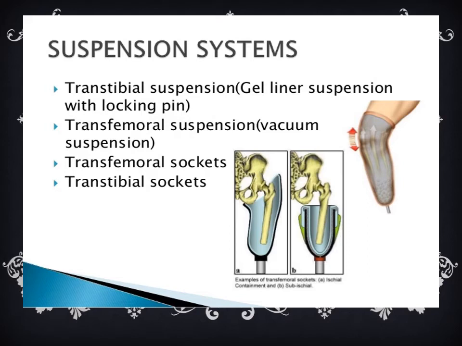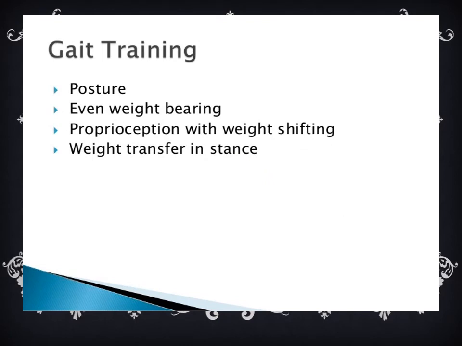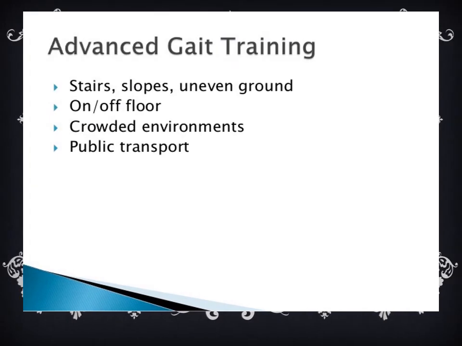Suspension systems. Transtibial suspension, it's a gel liner suspension with a locking pin. Transfemoral suspension, transfemoral sockets, transtibial sockets. Gait training: posture, even weight bearing, proprioception with weight shifting, weight transfer in stance. Advanced gait training: stairs, slopes, uneven ground, on-off floor, crowded environments and public transport.